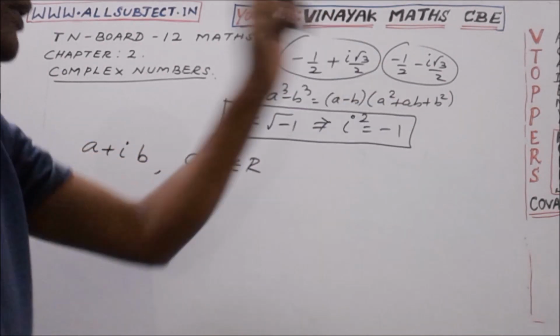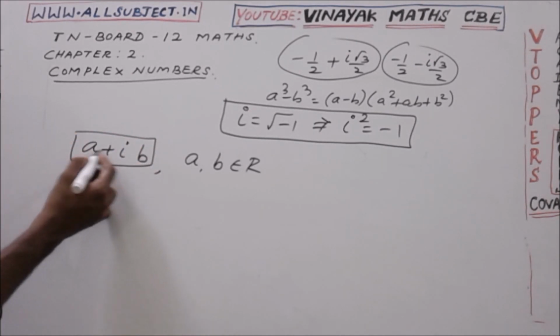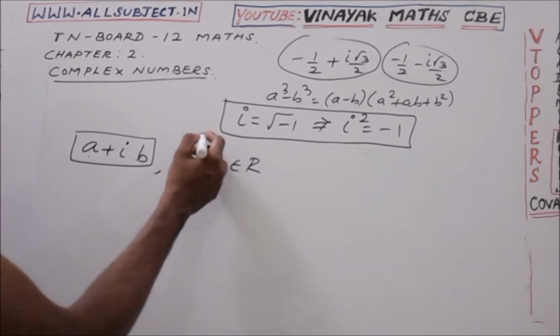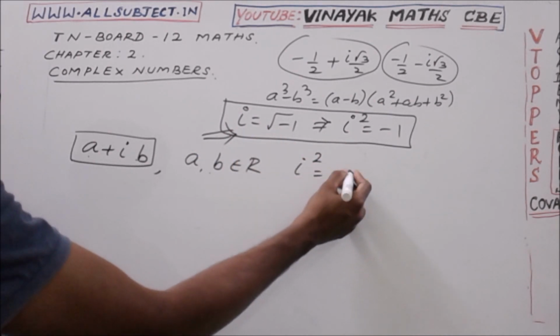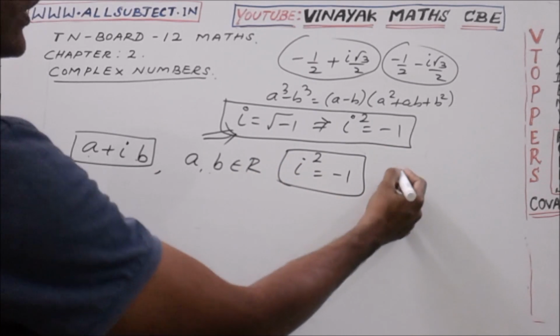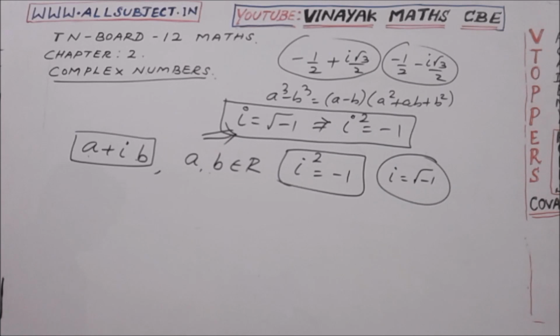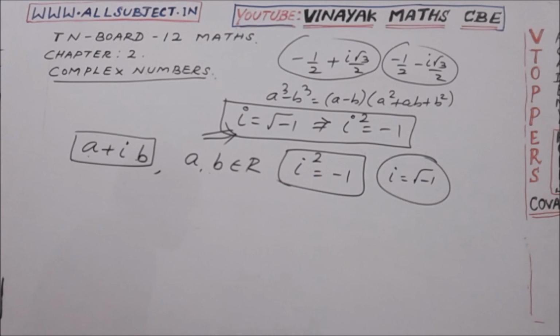So the complex number: a number of the form a plus ib, where a comma b belongs to R, real numbers, and satisfying one another condition, that is i square equal to minus 1, that is i equal to root of minus 1, squaring it, i square equal to minus 1, is known as a complex number. So define complex number: a number of the form a plus ib, where a comma b belongs to capital R, satisfying the condition i square equal to minus 1, is known as a complex number.